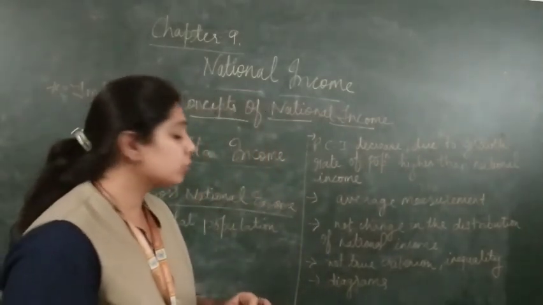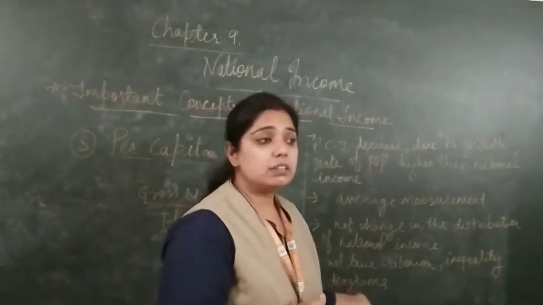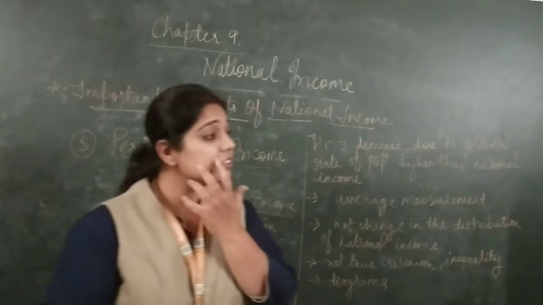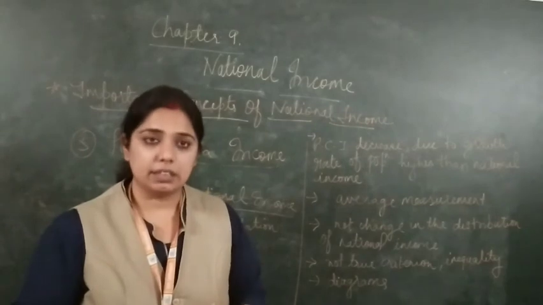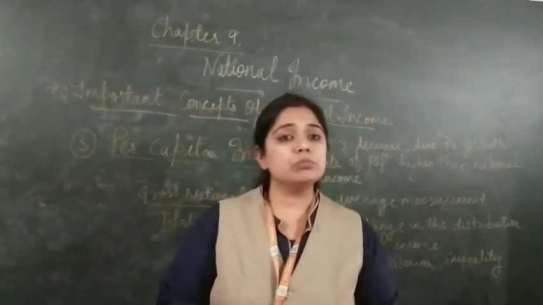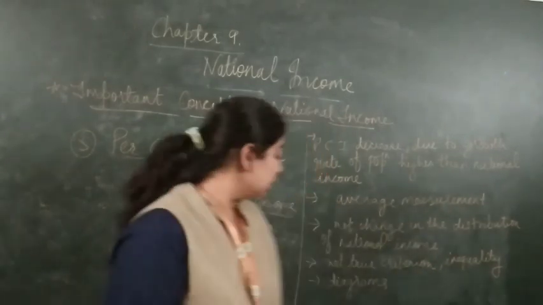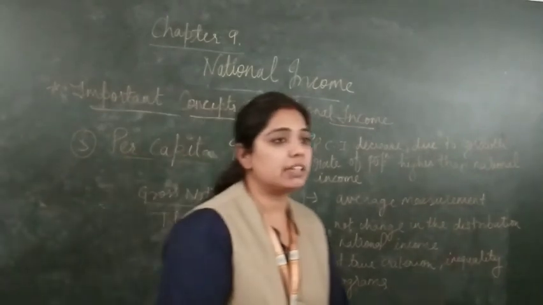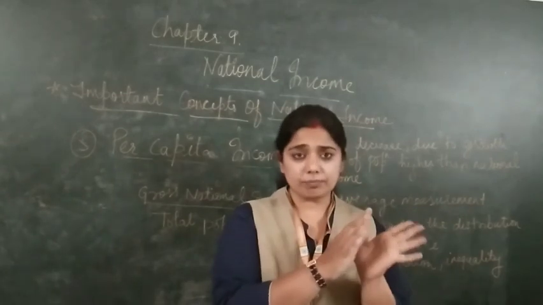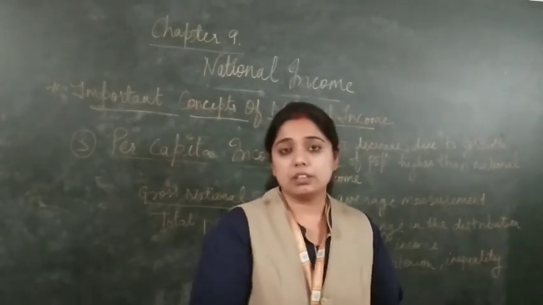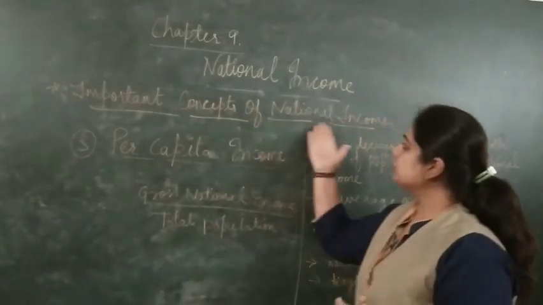And UNO also makes diagrams, and with those diagrams they compare the per capita income with other countries. Then we can come to know which country's per capita income has increased. The comparison is done by the diagrams. So UNO also suggests diagrams, through which we can come to know the differences among the countries and where the countries' per capita income increases. So these were the important concepts of the national income.